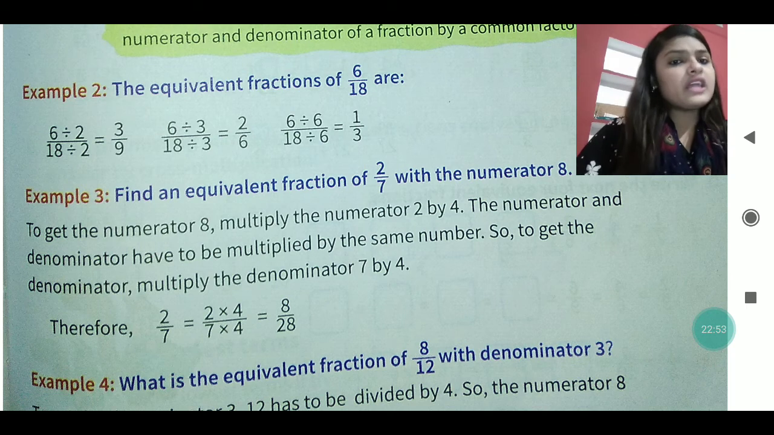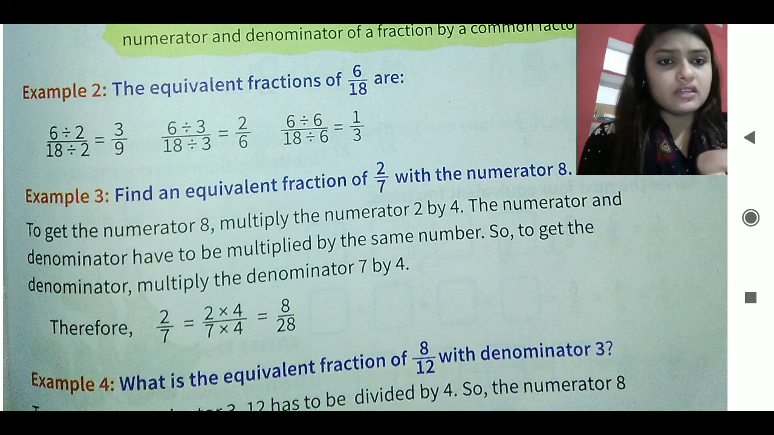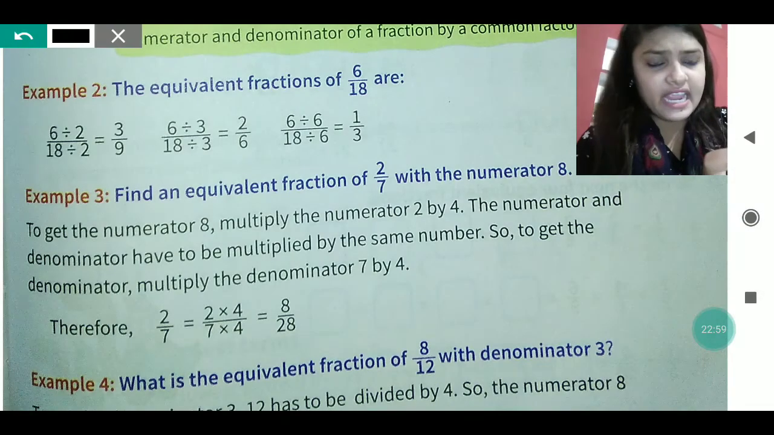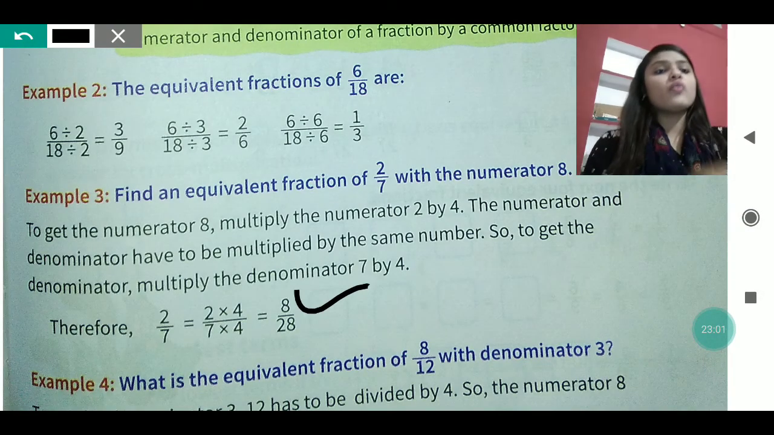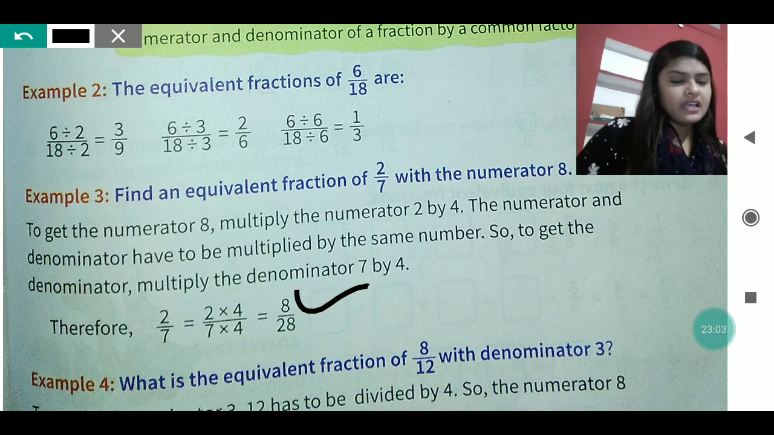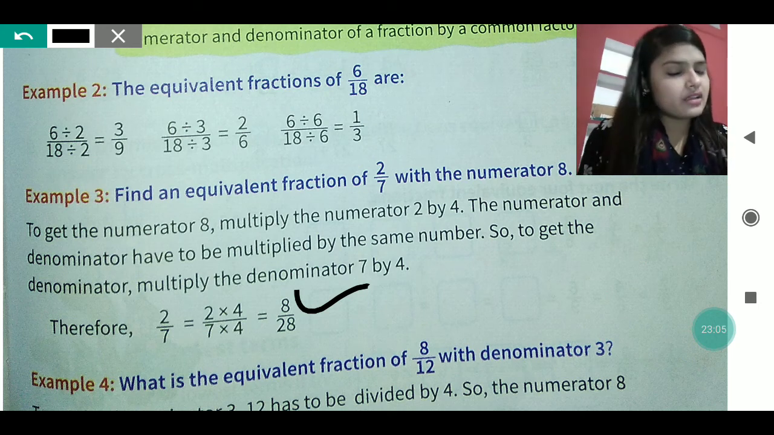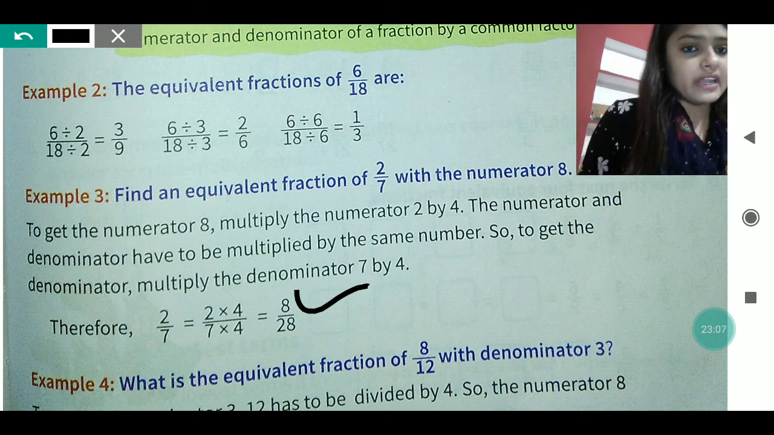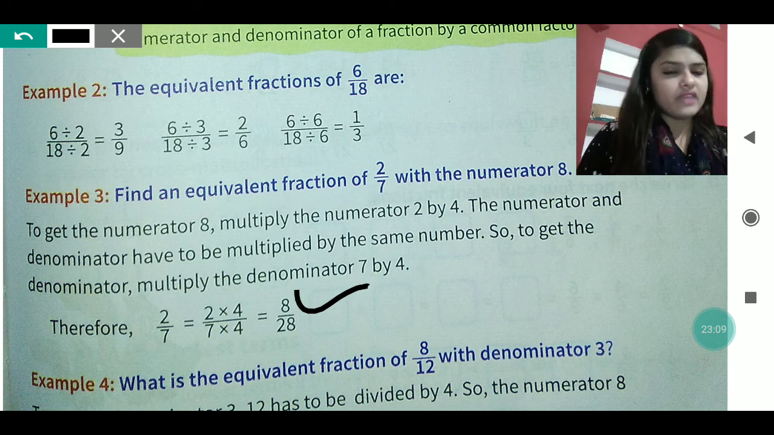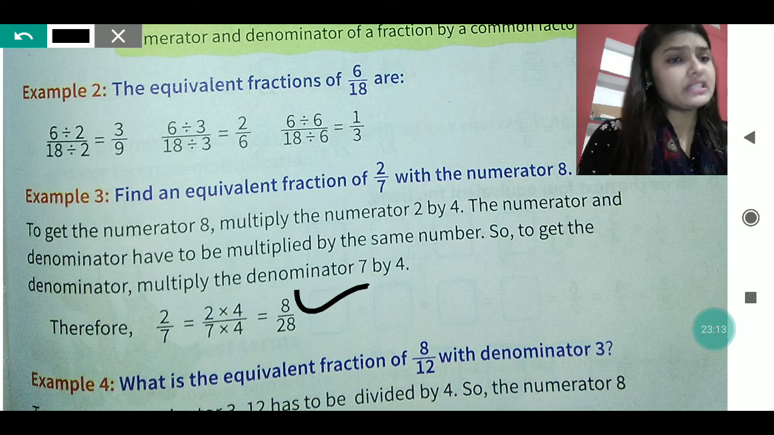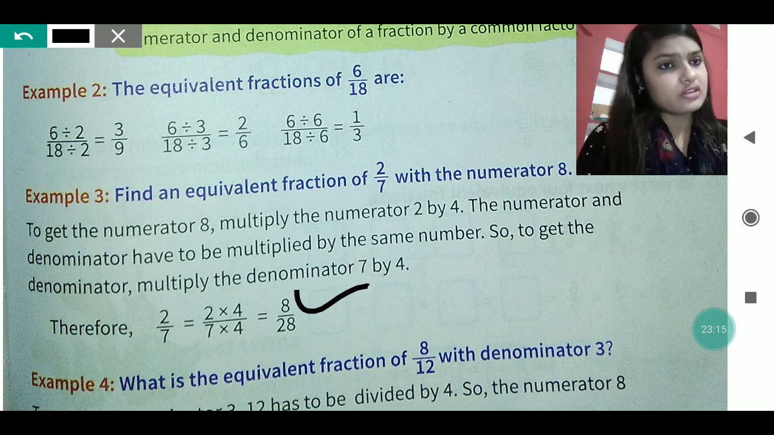So both the numbers we are multiplying, because we have to get 8 in the numerator. So with which number will we multiply the 2 to get 8? 2 into 4, when we are doing that, we are getting 8 as the numerator. So 2 into 4 is 8, and 7 into 4 is 28.